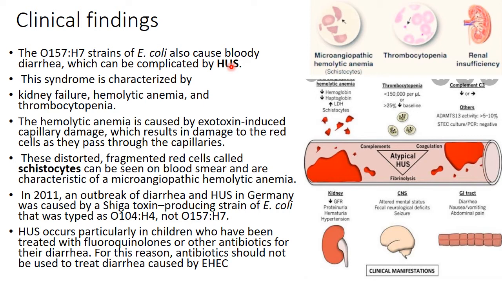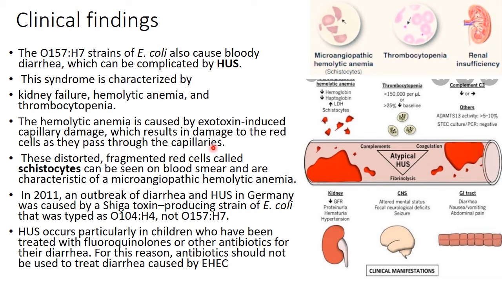This is a syndrome characterized by kidney failure, hemolytic anemia, and thrombocytopenia. Why is it called hemolytic anemia, and what is the mechanism? Hemolytic anemia is caused by exotoxin-induced capillary damage. The exotoxin damages the capillaries, which results in damage to the red cells as they pass through the capillaries.